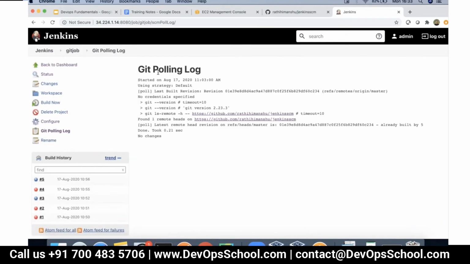Now, if you look at Git polling, it will continue to poll every minute. Now it says no changes, because the previous revision is already cloned locally. It is like comparing local plus remote. Okay, got it.